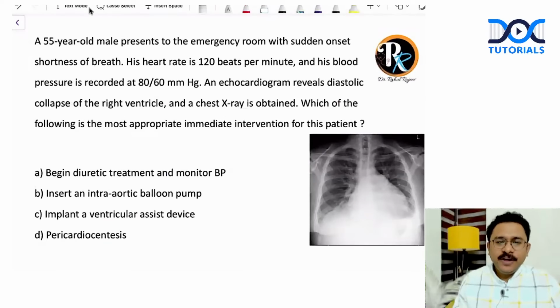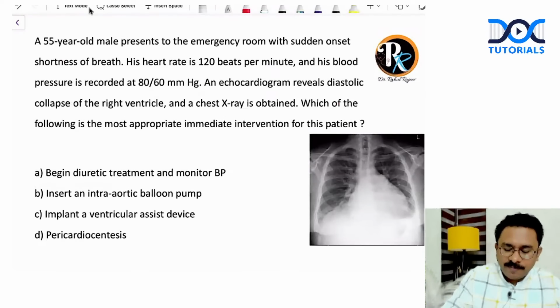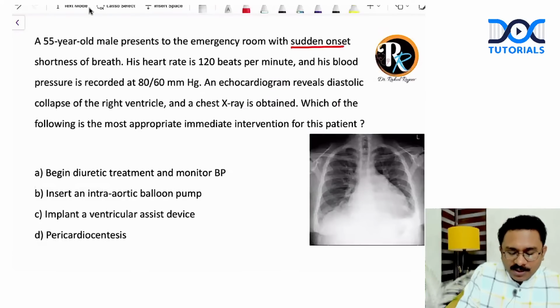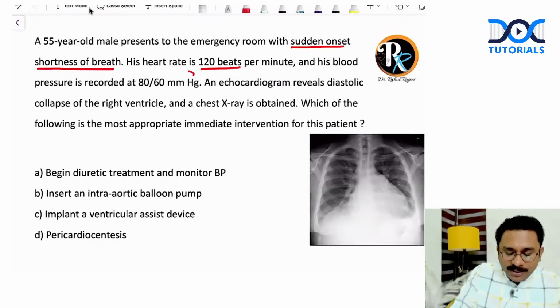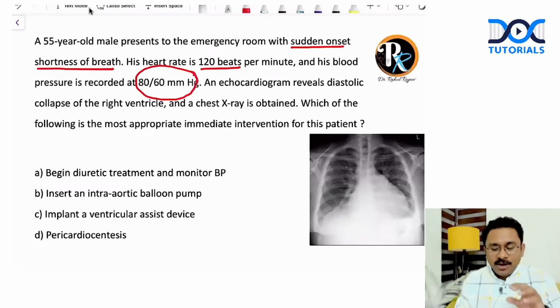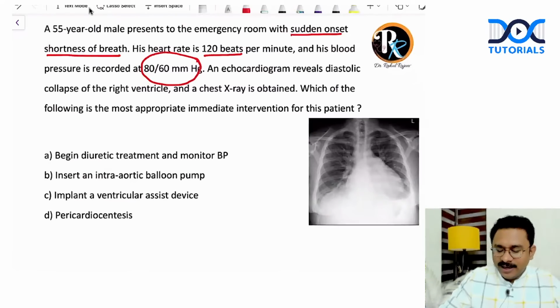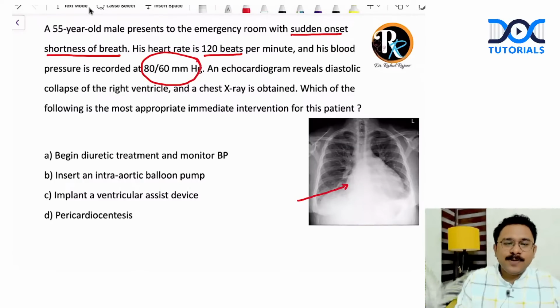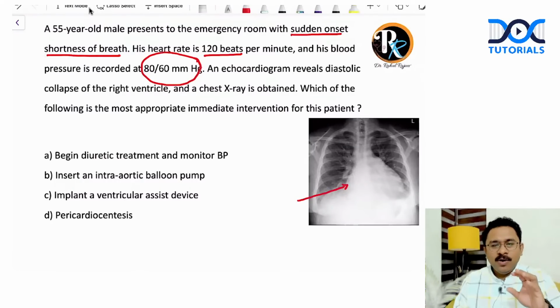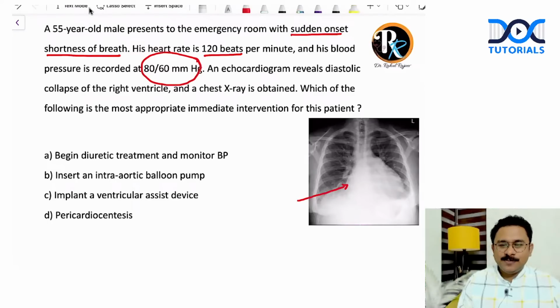Next question. A 55-year-old male presents to the emergency department with sudden onset shortness of breath. So the scenario of a patient with a sudden onset breathlessness. The patient is having tachycardia, but with hypotension. An echocardiogram is revealing a diastolic collapse of the right ventricle. Chest X-ray is obtained. You can very well see that in the chest X-ray, there is an enlargement of the cardiac silhouette. Yes or no? There is an enlargement of the cardiac silhouette. Now, what do you think is the likely diagnosis in this patient?